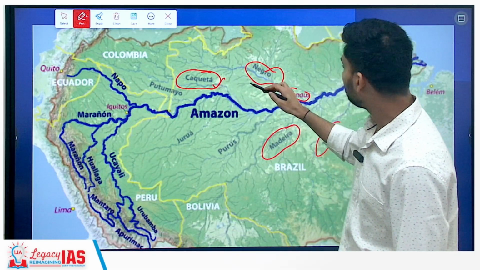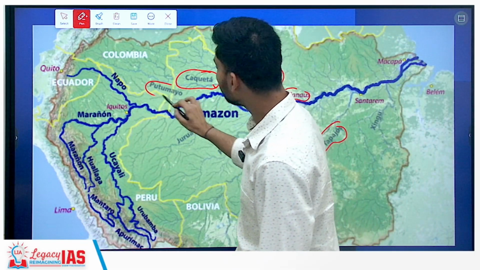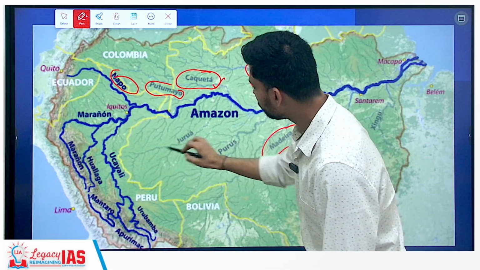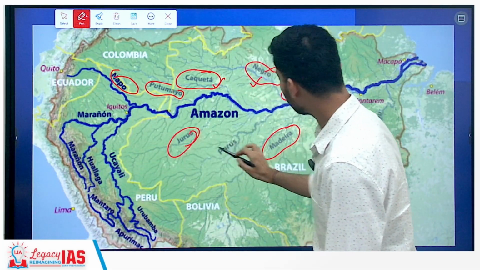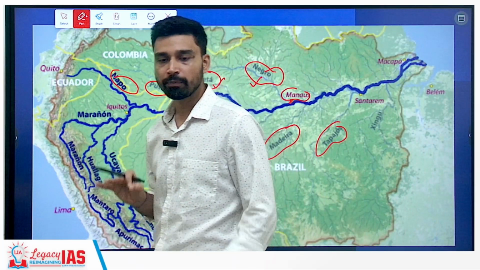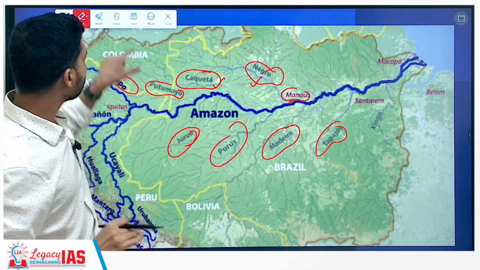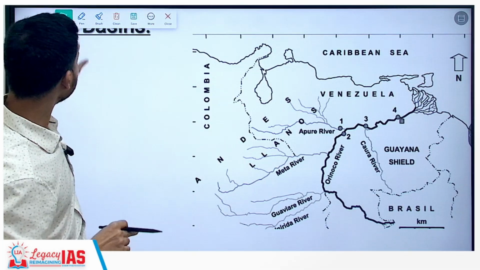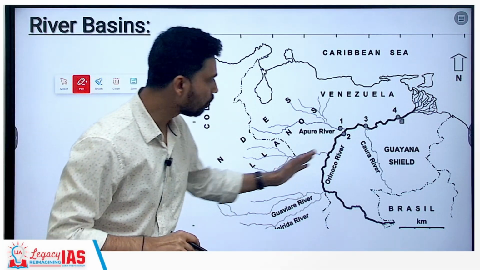So Saqueta, Negro, Putumayo, and Napo River from here. Then further from the right bank side, you have the Jurua River and Purus River. So these are all important tributaries of Amazon River and are equally important for the Amazonian rainforest and the ecosystem. The second important river system, as we have discussed, is the Orinoco River system.